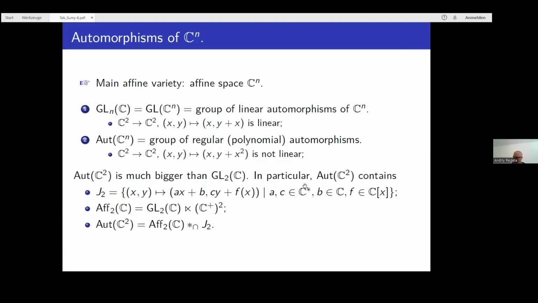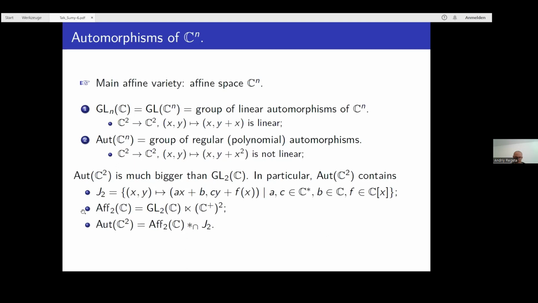The reason is that the automorphism group of C^2 contains the following group, which I denote by G_2. This is the so-called de Jonquières subgroup, which contains a subgroup of polynomials in one variable under addition. So this group G_2 is already infinite dimensional, which of course implies that the whole automorphism group of C^2 is infinite dimensional.